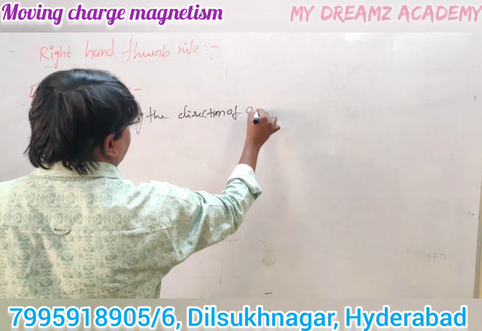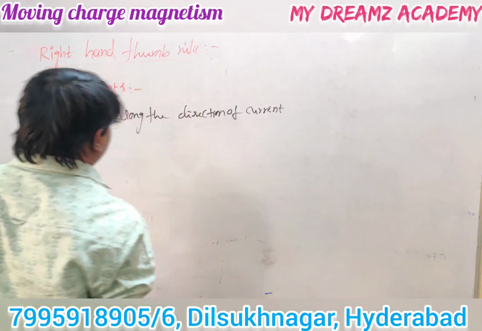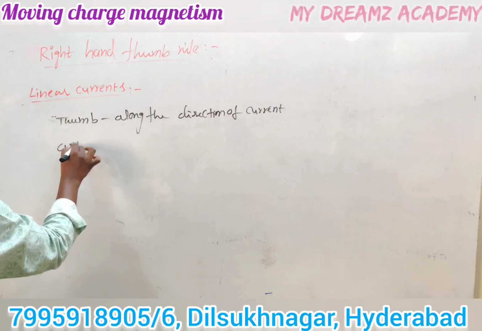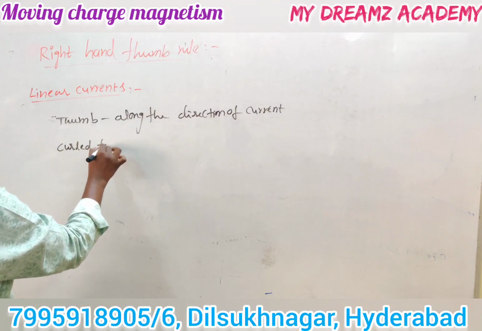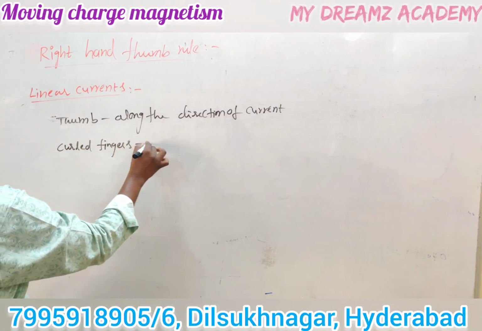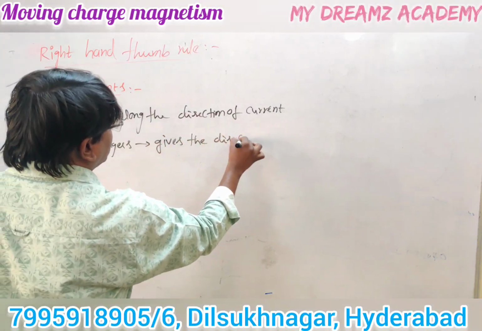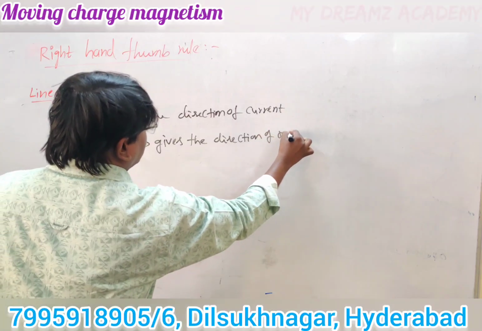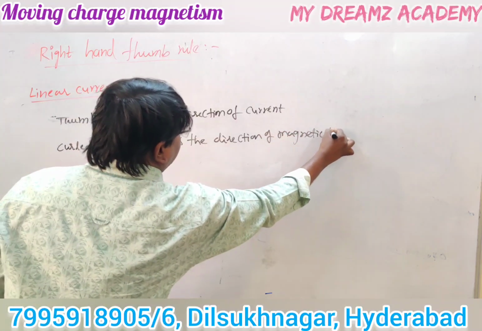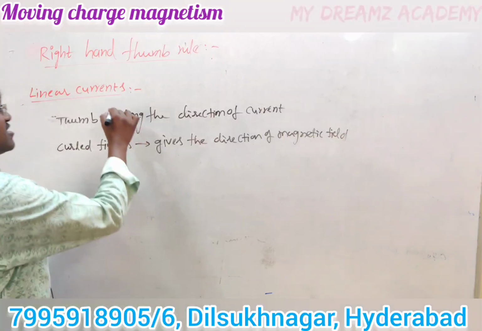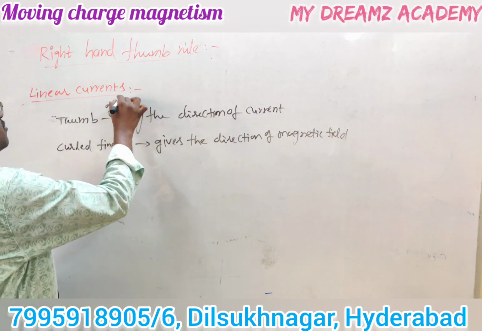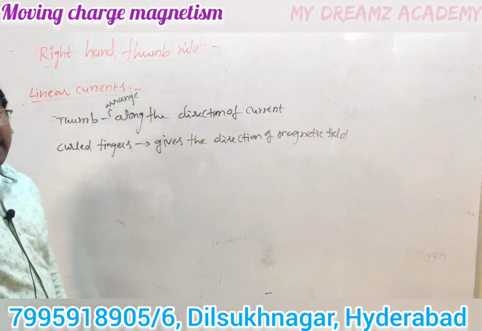Then the curled fingers give the direction of the magnetic field.